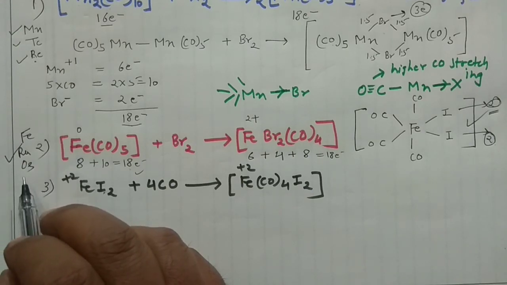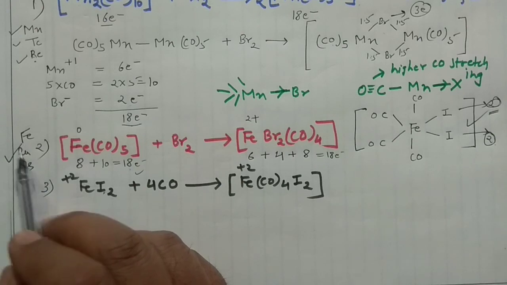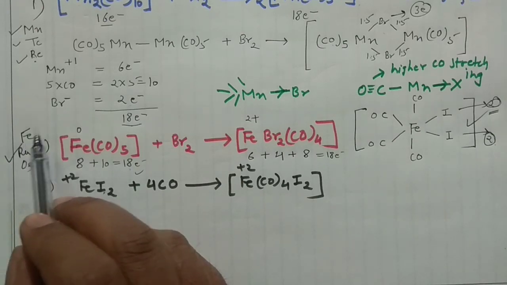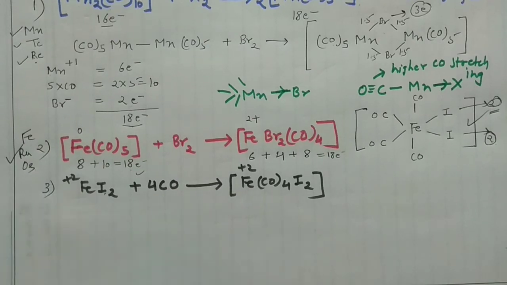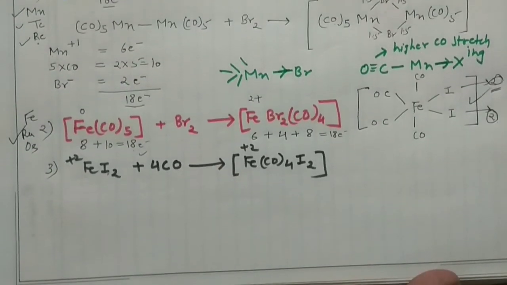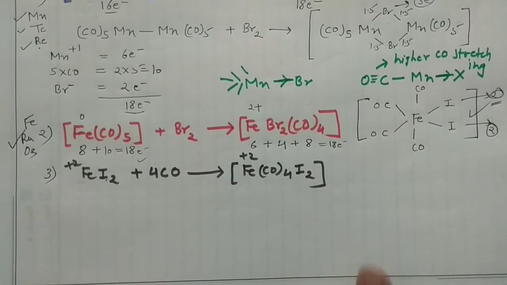So this is the problem with the transition metal organometallic compounds. Not all transition metals can form transition metal carbonyl halides, but a few of them. But you can take this trick: if one is forming this kind of compound, then its group members will also form such a compound. So this is one way by which you can identify whether the reaction will give the product or not.